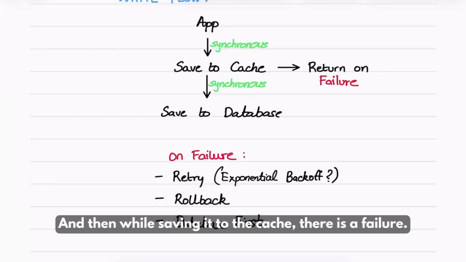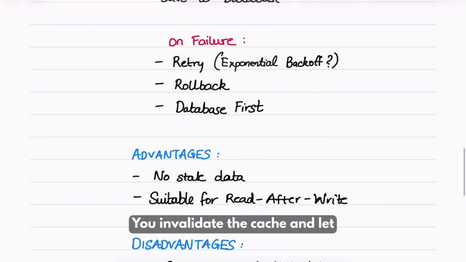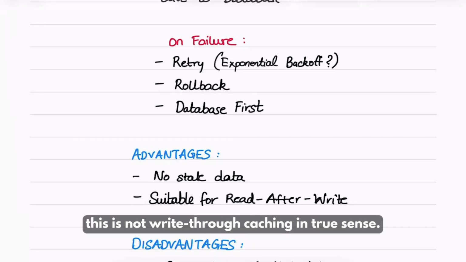database, and then while saving it into the cache there is a failure, you invalidate the cache and let the read handle the request next time. However, this is not write through caching in the true sense.